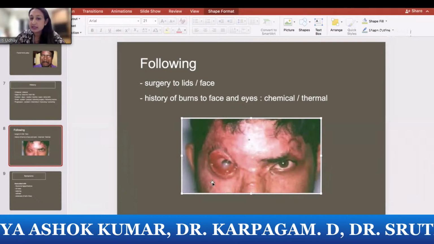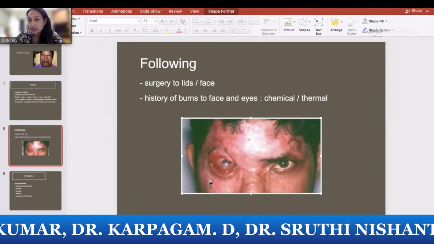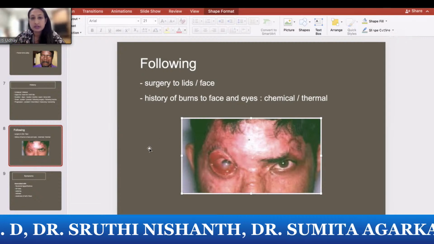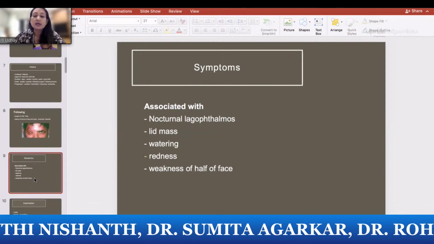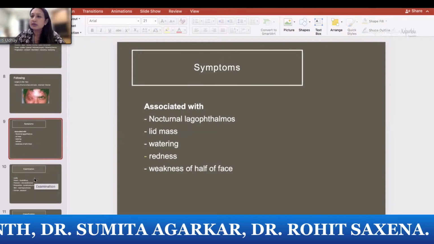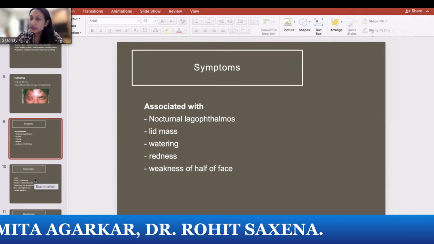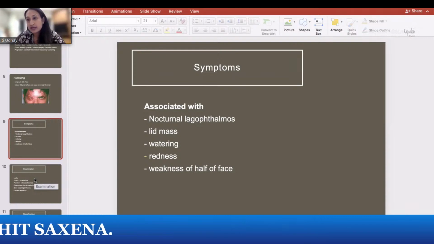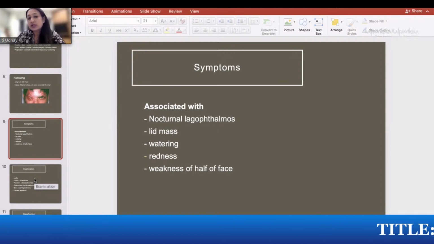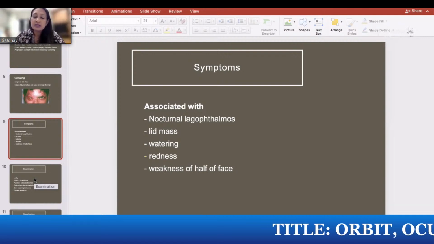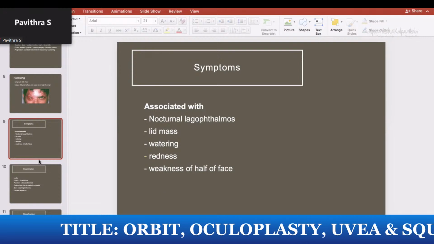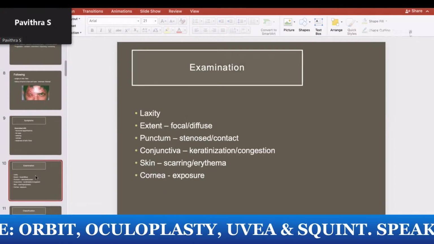Now, this is how a typical post-burn patient looks like. You can see the anterior lamella, that is the skin and the orbicularis, is scarred and shortened, and that causes the outturning of the lid margin. Now, symptoms, you can have symptoms because of any eyelid mass that is present on the skin, or it can be because of lack of eyelid closure because of the ectropion, and that can cause exposure and cause redness, watering, and also you can see other symptoms.